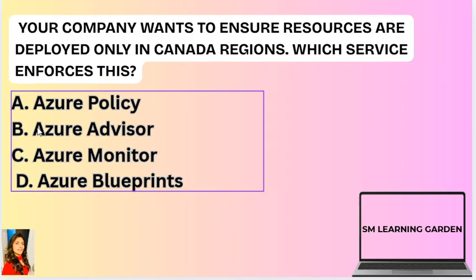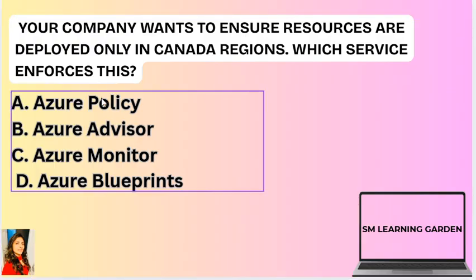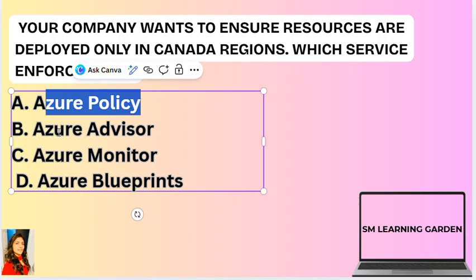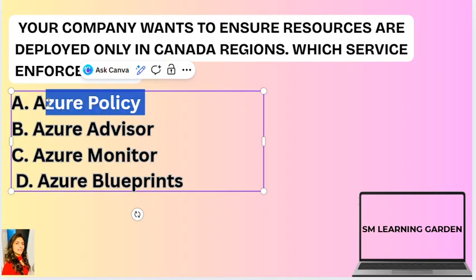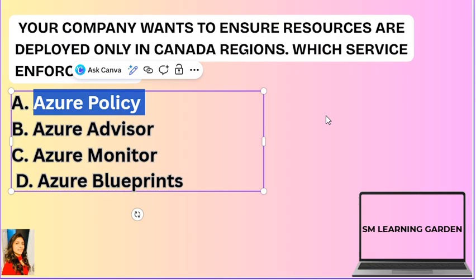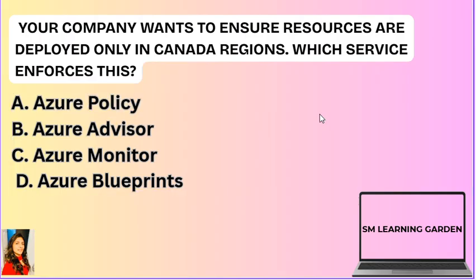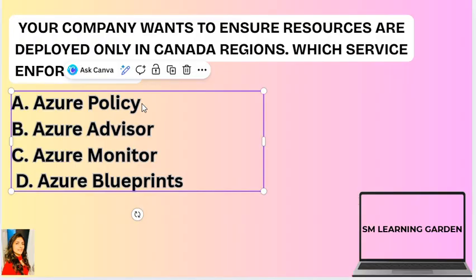Next question here is, your company wants to ensure resources are deployed only in Canada regions or any country regions. Which service enforces this? Azure Policy, Azure Advisor, Azure Monitor, or Azure Blueprints? So the answer here is Azure Policy. Why? Because policies are directly connected to rules. So policies enforce rules like allowed locations. So that's why the answer is Azure Policy.